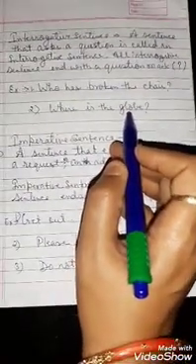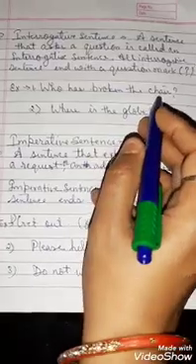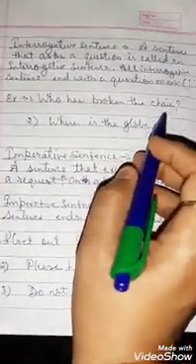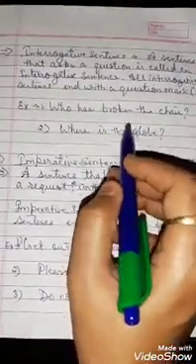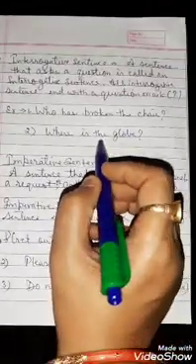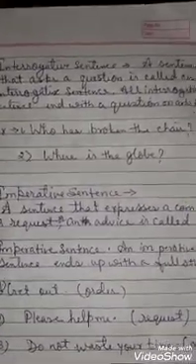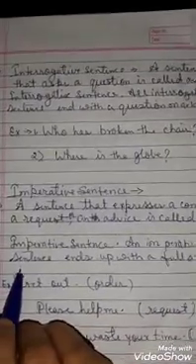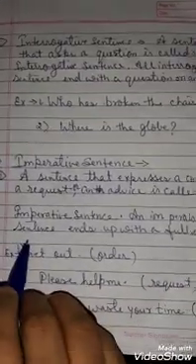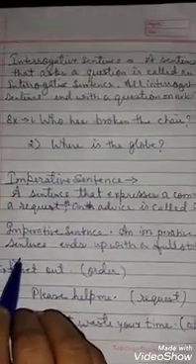These sentences want to know something about the chair or globe: about the chair, who has broken it, and about the globe, where it is. It means that it asks a question about the chair and globe. So it is called an interrogative sentence.